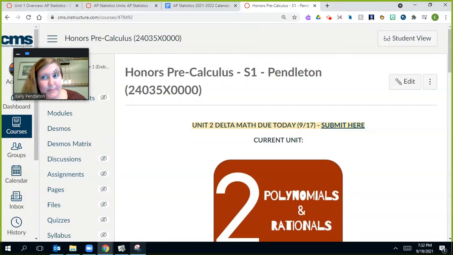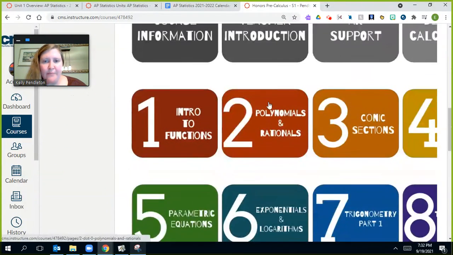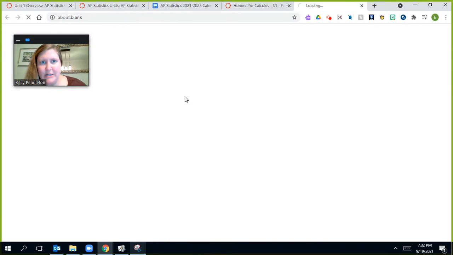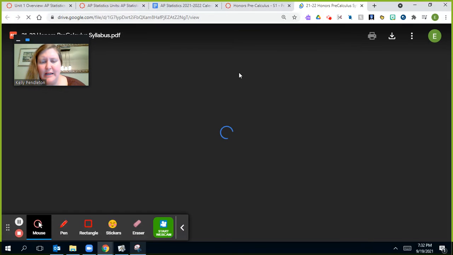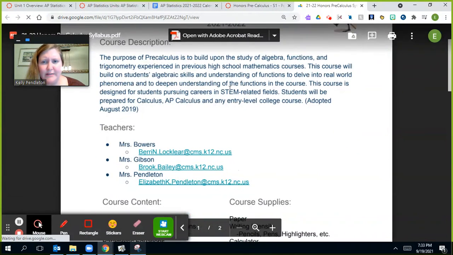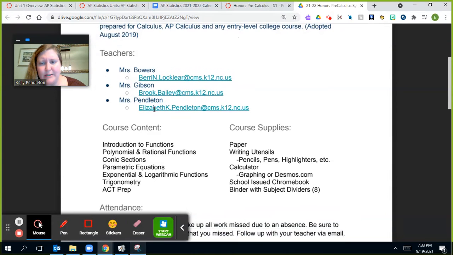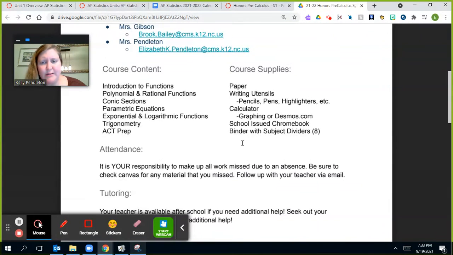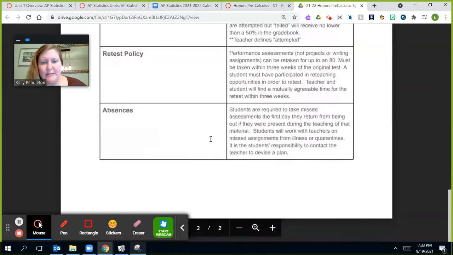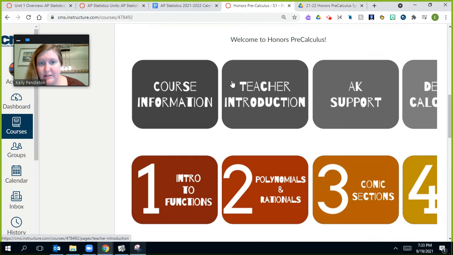So if you go to the Canvas page of your child, this is the pre-calculus Canvas page, and we have all of these links. The course information, you can click here, and it will take you to our syllabus that we gave the students in the beginning of the year. You're free to click that link and look through the syllabus there. It gives us some overview of what we cover in class, the 3 teachers that teach honors pre-calculus, our course content, our supplies, and then just some information about attendance plus the new grading policy. So that is linked right there in the Canvas page, course information.